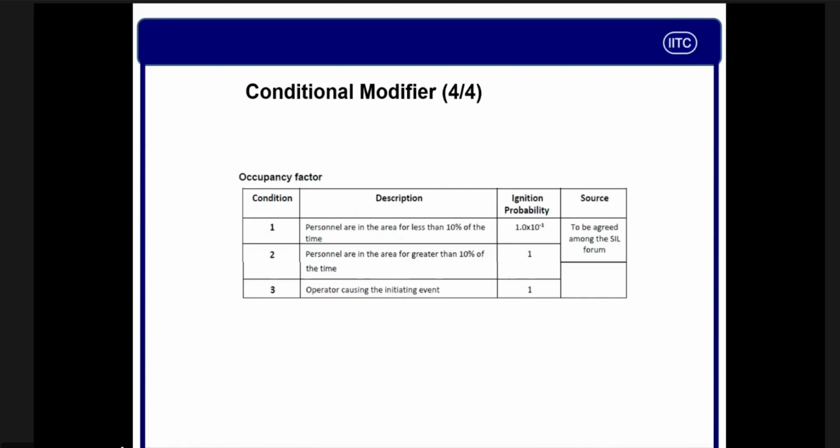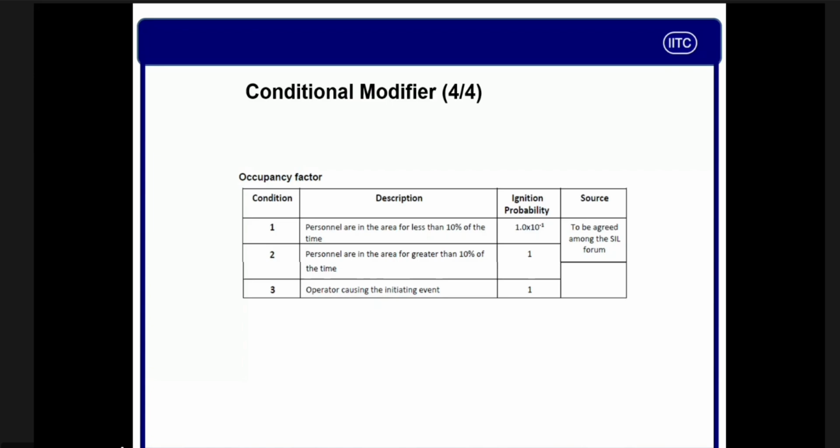But fire and explosion does not mean my person is going to be affected with fatality. To be affected with fatality, my operator should be there. So you can tell me, Ved, my operator works for 12 hours, and there are two shifts. One starts from 7 a.m. to 7 p.m. and the second shift starts from 7 p.m. to 7 a.m. But my operator is not continuously there in the pump area.